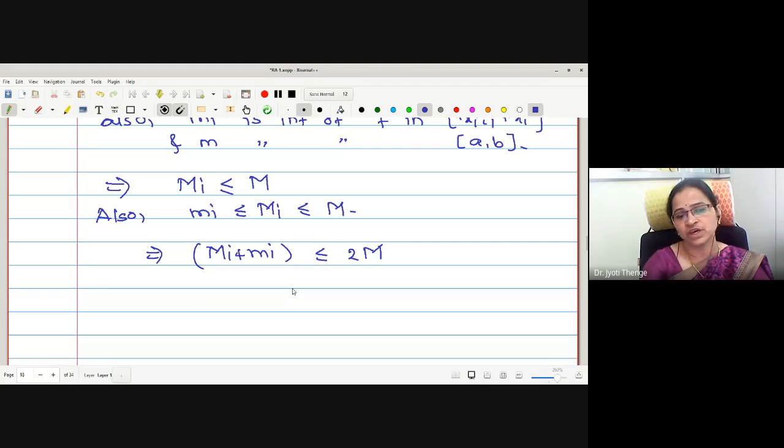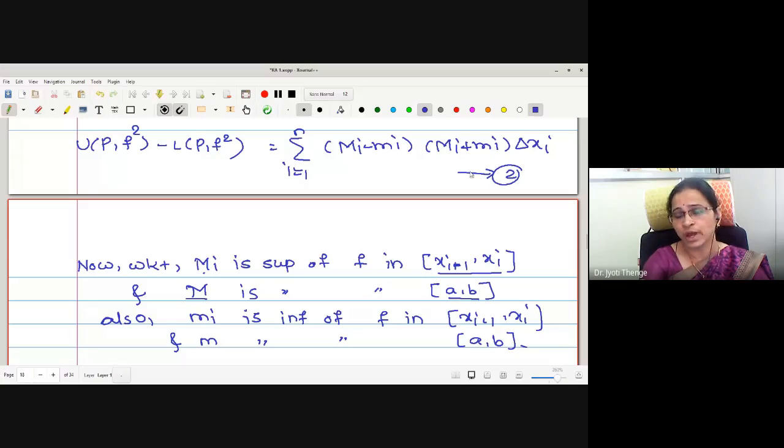Okay. Therefore, here we are going to put this value, capital Mi plus small mi less than or equals to 2M, in equation number 2. And if it is 2M, it is independent of i and we can take it outside the sum.